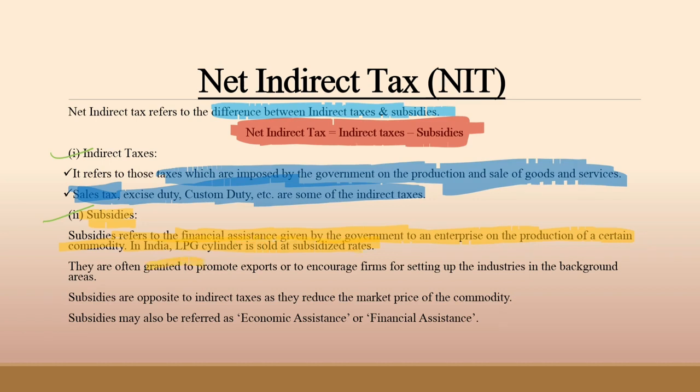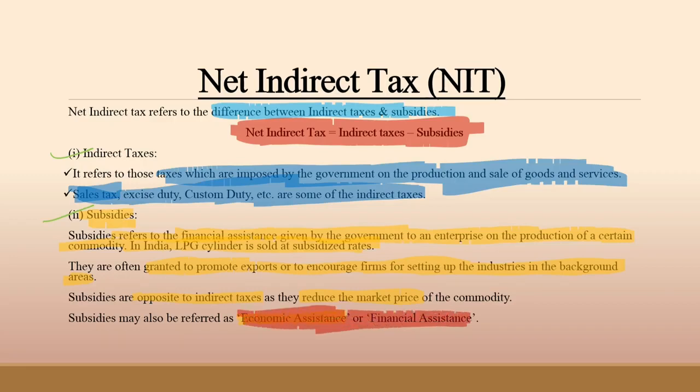They are often granted to promote exports or to encourage firms to set up industries in backward areas. And subsidies are opposite to indirect taxes as they reduce the market price of the commodity. Subsidies may also be referred to as economic assistance or financial assistance.